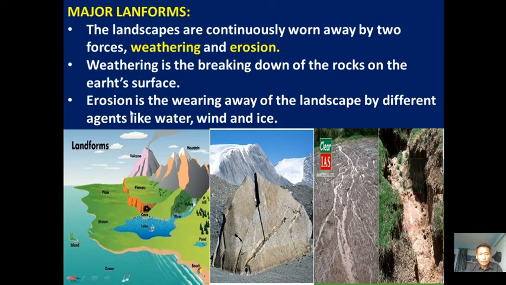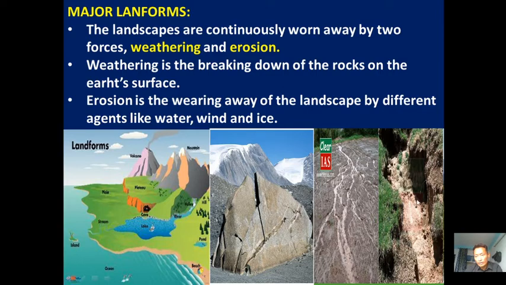Erosion is the wearing away or carrying away of landscape by different agents of erosion. The agents of erosion are water, wind, and ice. If we look at these last two images, here the topsoil is carried away by a river.